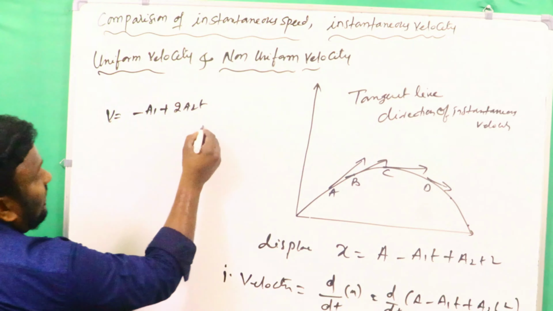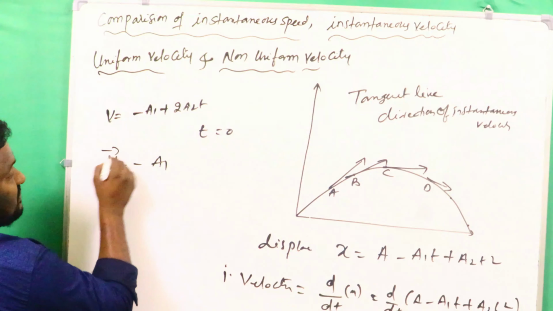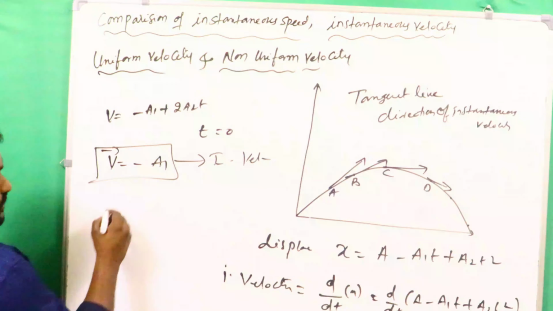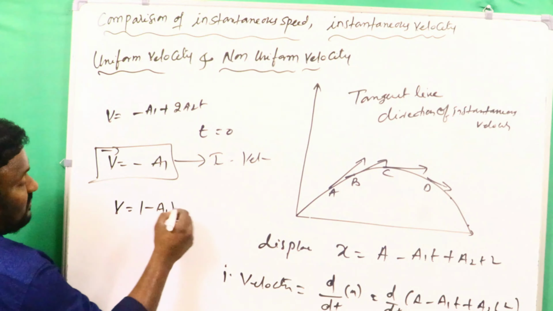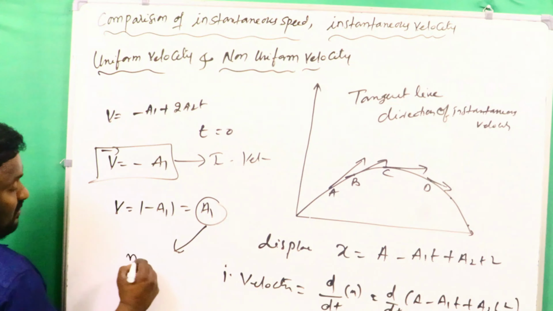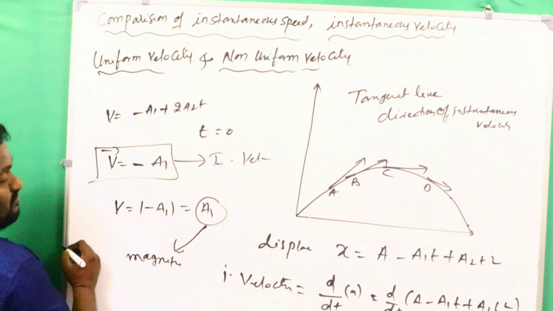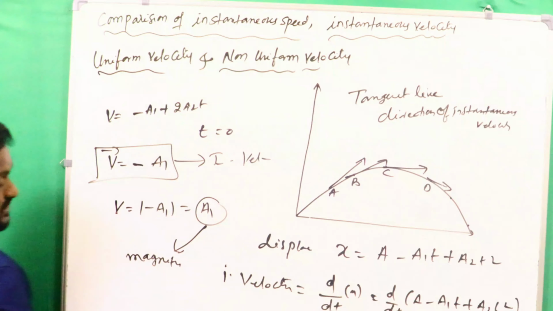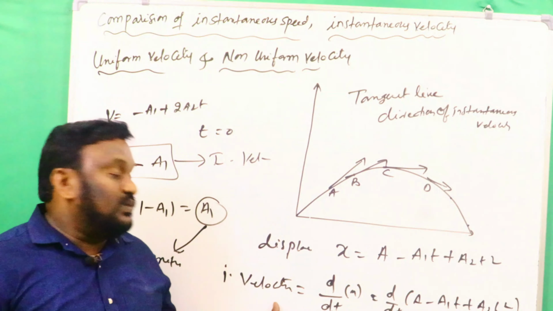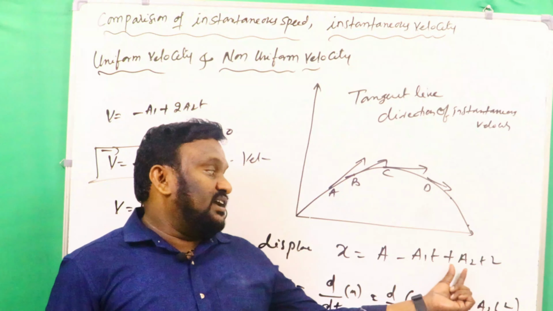For example, at starting time t is equals to 0, then what right here? V is equals to minus a1. Here V is equals to minus a1 is the instantaneous velocity. But if you take mod of minus a1, that gives the instantaneous speed, because it is only magnitude. Only magnitude. If you consider the negative symbol, that means instantaneous velocity. Clear? The differentiation of the displacement gives the instantaneous velocity. Clear? Here equation is what? X is equals to a minus a1t plus a2t square.